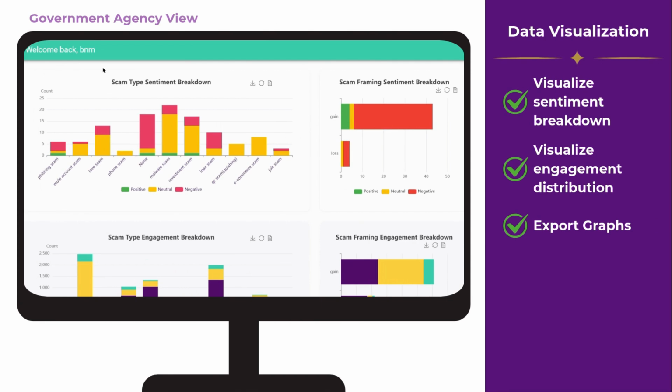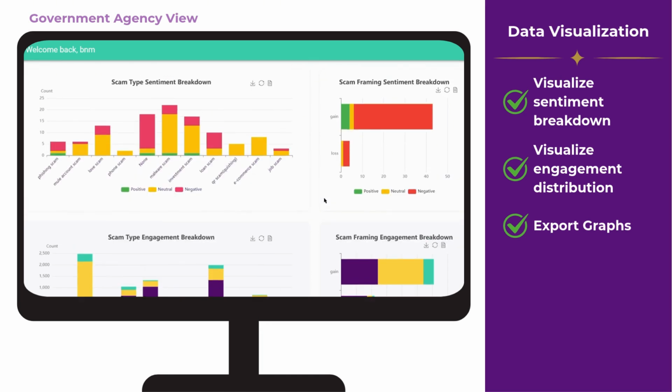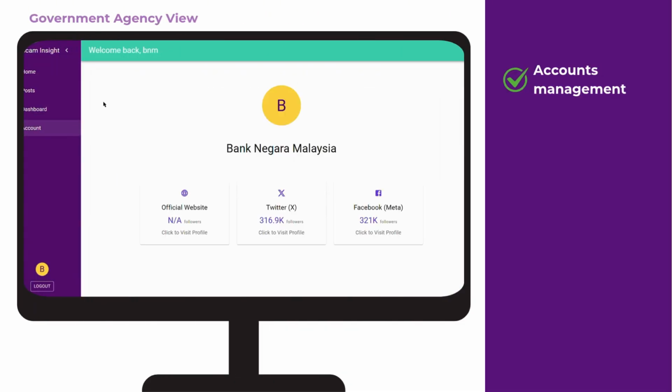Moving on to the dashboard page, this page contains four bar charts: the sentiment distribution by scam type, the sentiment distribution by scam framing, the engagement metric by scam type, and the engagement metric by scam framing. Users can hover over each bar to view the detailed count, and click on the Save button to save the graph. In the account page, the social media sources connected to the agency are shown. Each card is clickable and will redirect to the platform's official page.